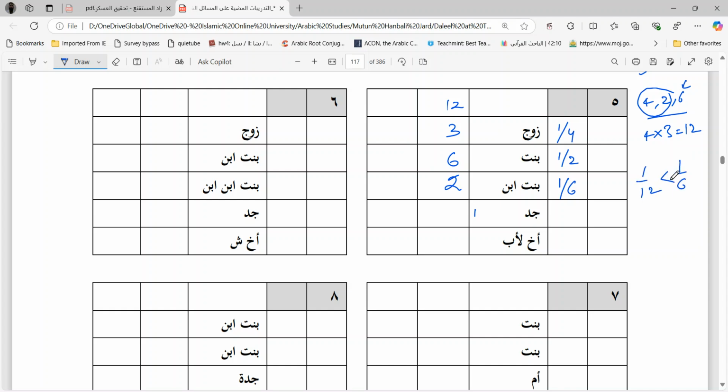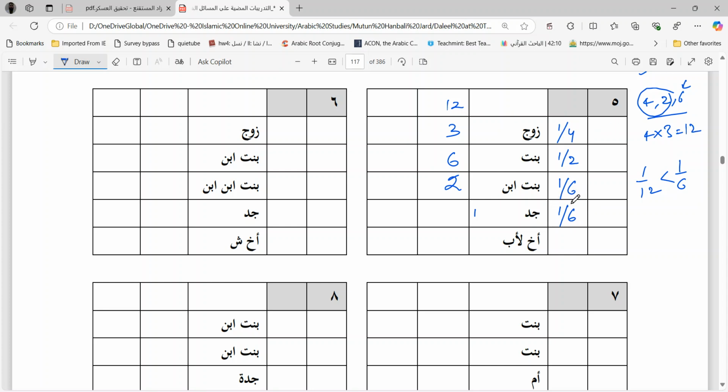Which is greater? Obviously 1 by 6 is greater and 1 by 12 is small. So in this case also, we will give 1 by 6 to the grandfather. So now the LCM is 2, 4 and 6 still. No effect. There won't be any change in the LCM. It will be 12. Still the property will be divided into 12 parts.